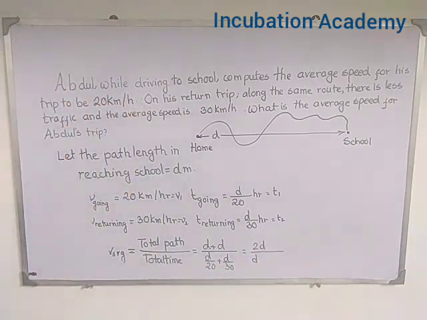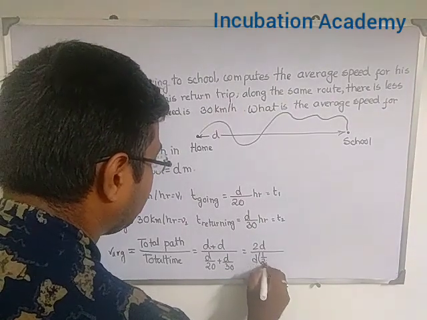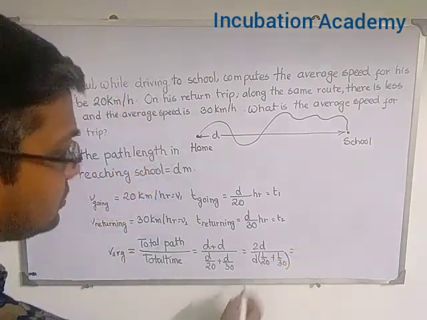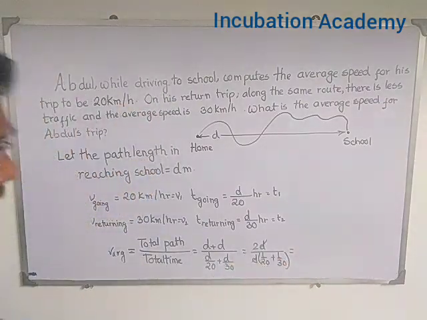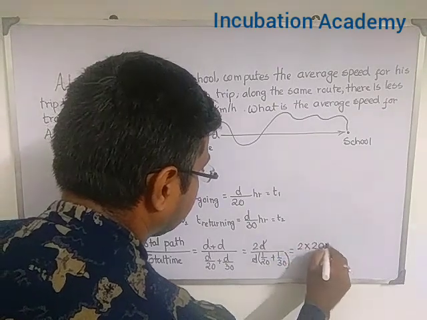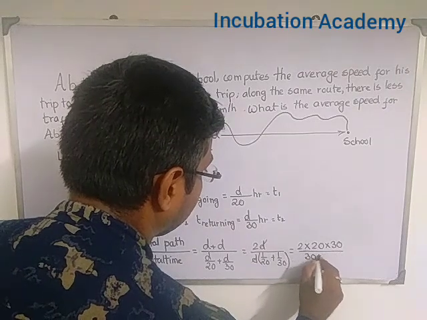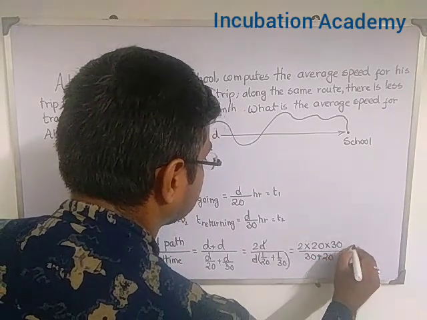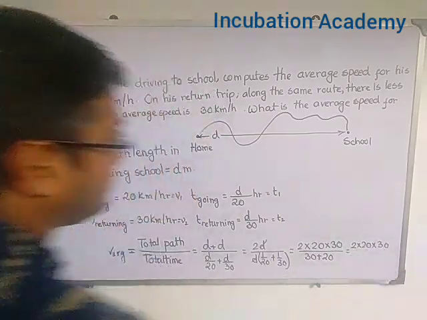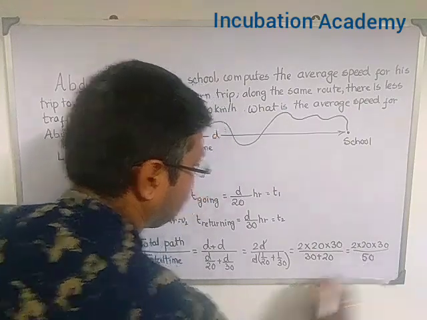If I take d common from here, that will be 1 by 20 plus 1 by 30. So if this d and this d cancel out, then this will become 2 into 20 into 30 divided by 30 plus 20. So this is 2 into 20 into 30 divided by 50.